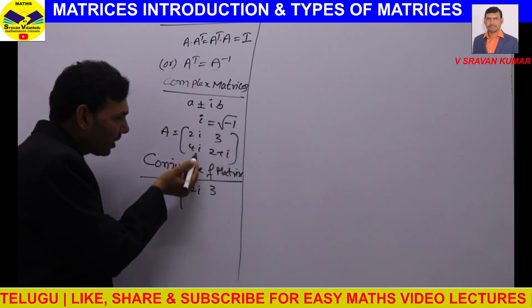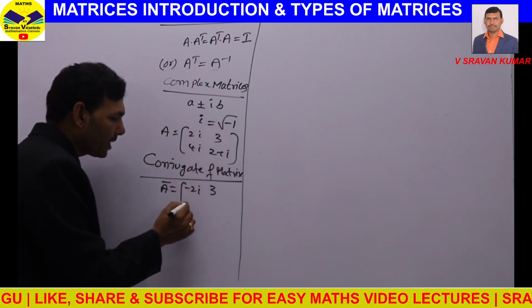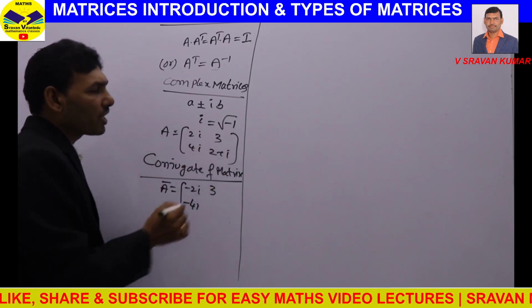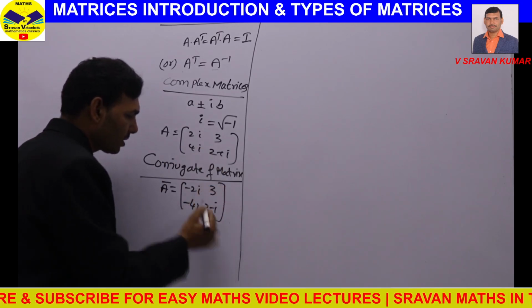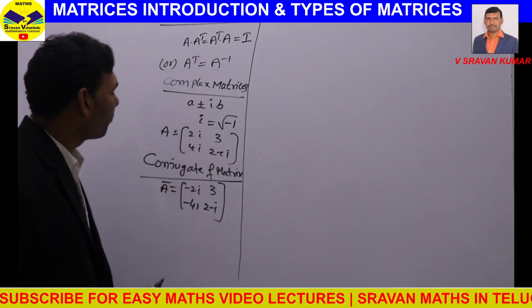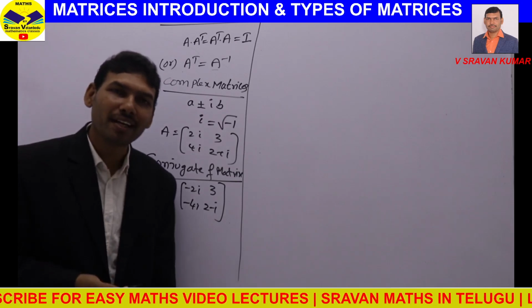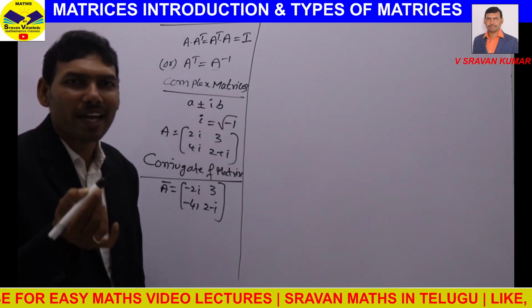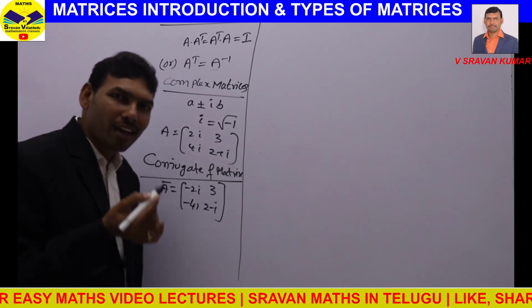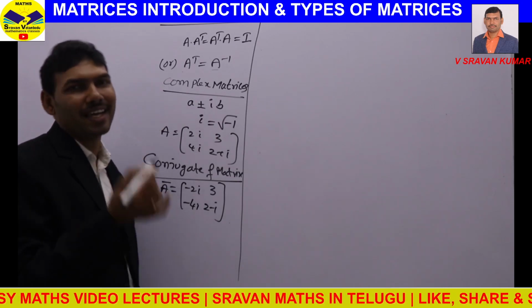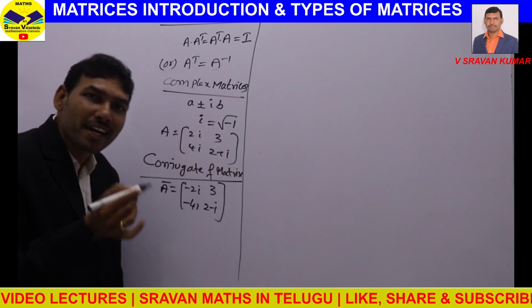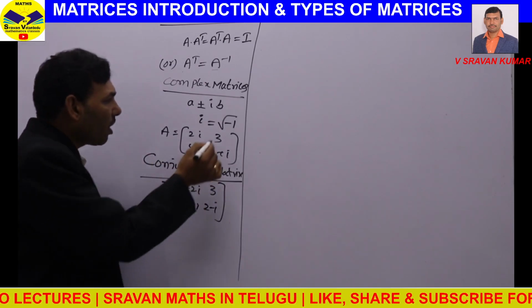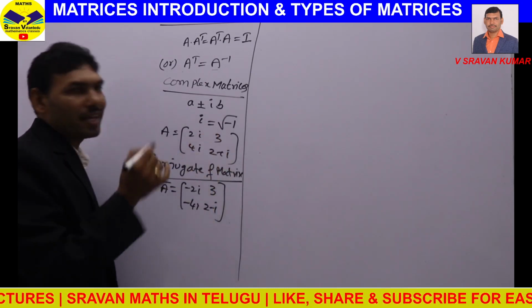So here we are having i. Conjugate of 4i is minus 4i. Conjugate of plus i is minus i. What you need to remember while writing the conjugate? Conjugate of i is minus i. Conjugate of minus i is plus i. If you remember that, you can easily write the conjugate for any matrix. Conjugate of a real number is a real number.